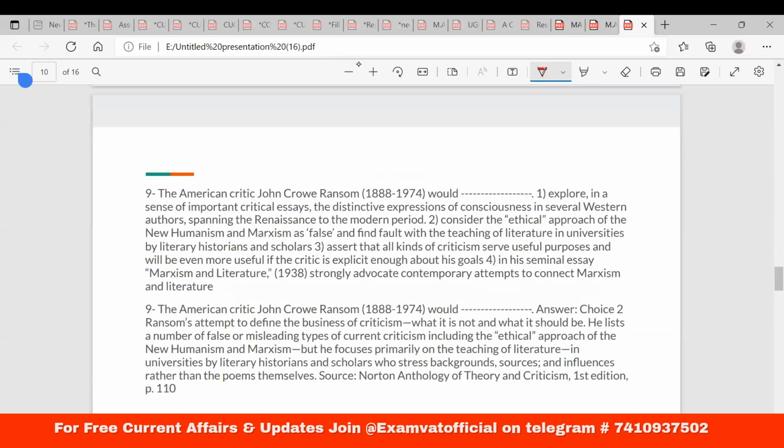Let's move on to question number 9. The American critic John Ransom, you can see the year obviously, would. First let me inform you of one important thing: Ransom was part of new criticism. That is an important part of your syllabus, whatever entrance exam you go for. Obviously you can expect a question from new criticism, and there are many scholars and professional academicians who have worked as new critics. They are like I.A. Richards, John Ransom, Wimsatt, many others.